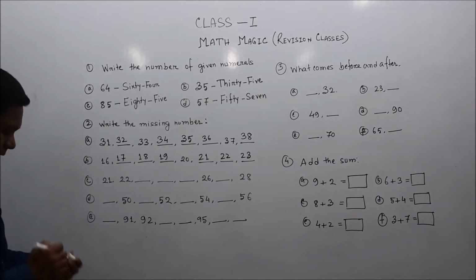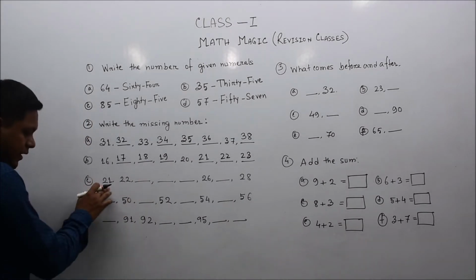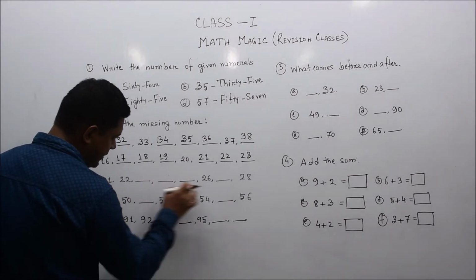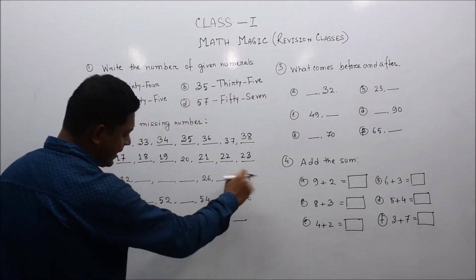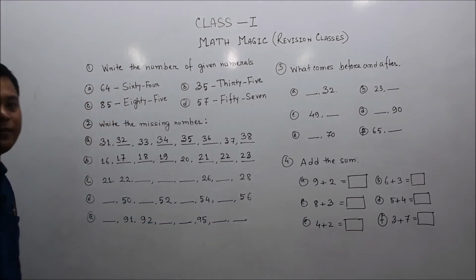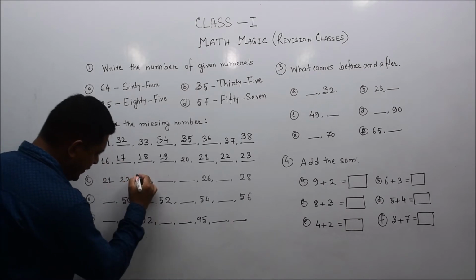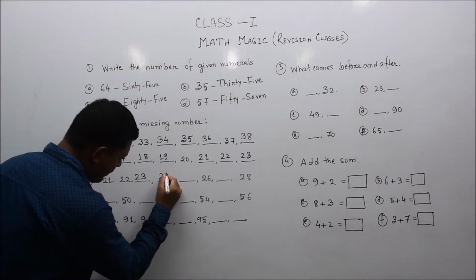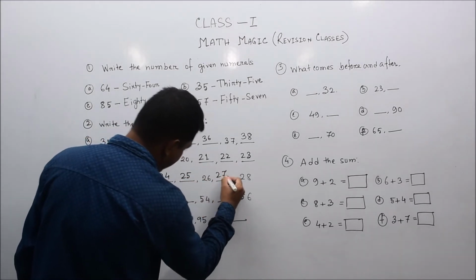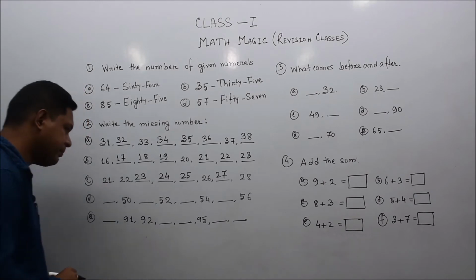Okay, not very tough. After that, next question. 21, 22 is given, then a dash, the third part is blank, 26, again blank, again 28. That means we have to write only four numbers here. 21, 22, after that 23, then 24, then 25, then 26, then 27. So this way we need to write the numbers.